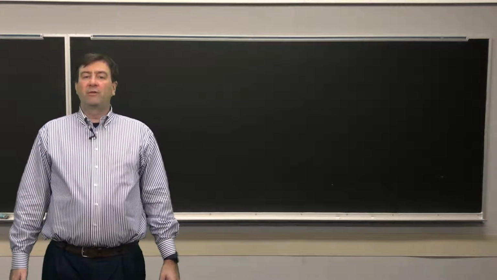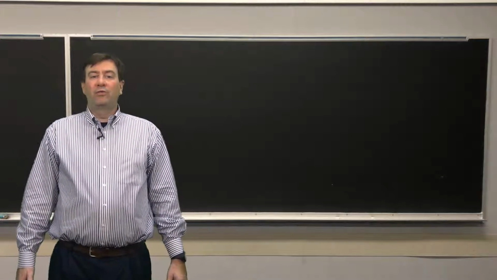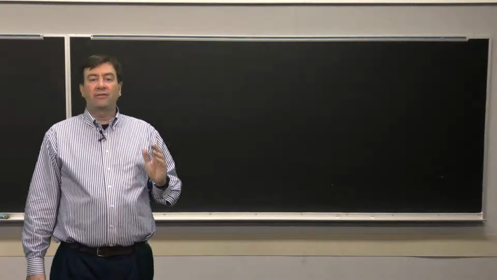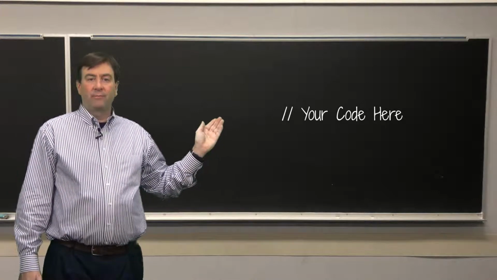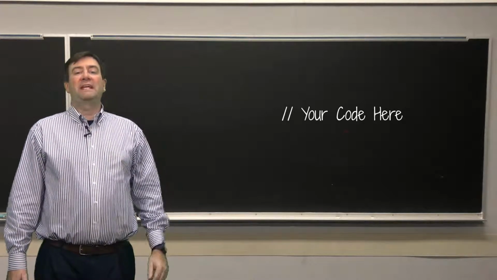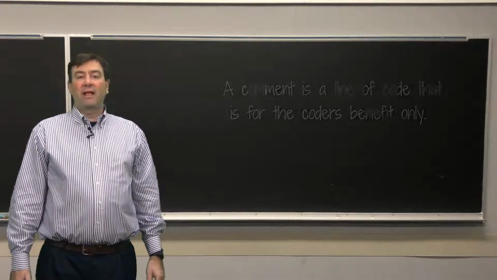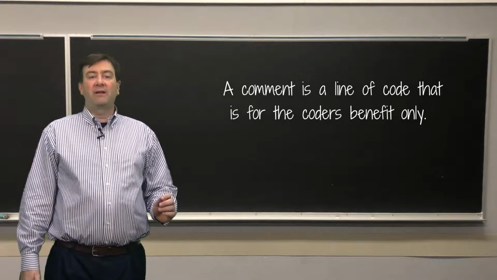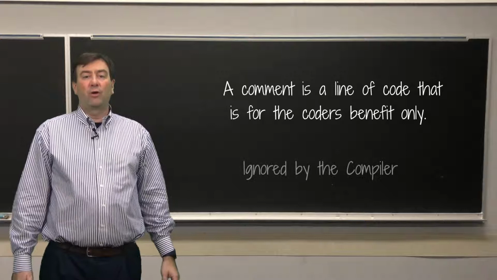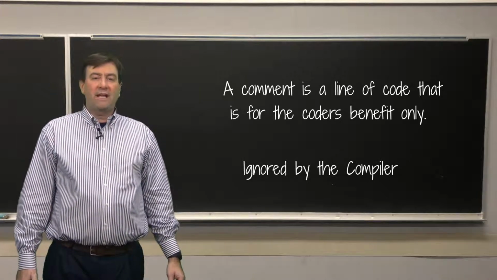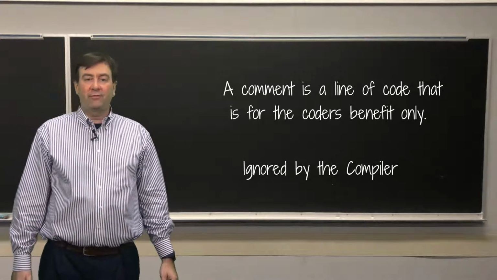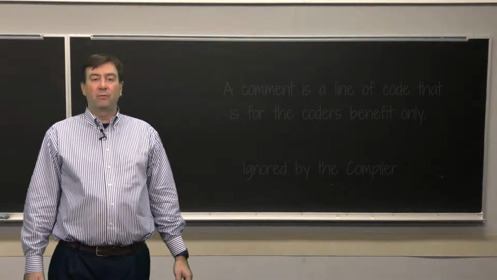One thing that you may have noticed in the sample code was a line that had 2 forward slashes and said, "Your code here." This line is called a comment. A comment is a line of code that is for the coder's benefit only. It is ignored by the compiler. It is a good idea to put comments before segments of code to explain what they do.